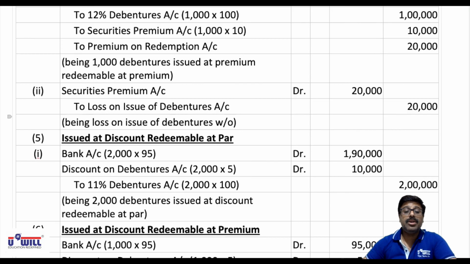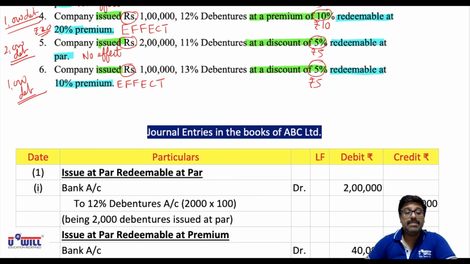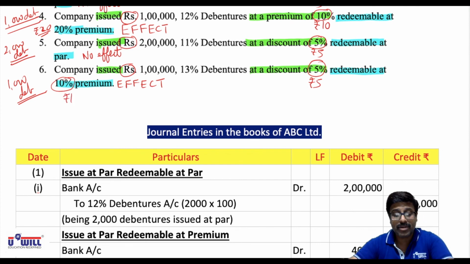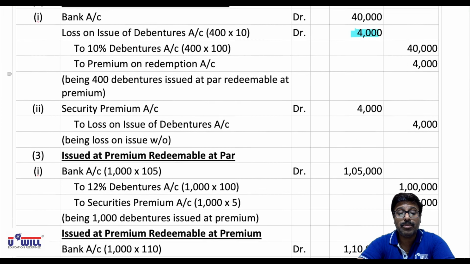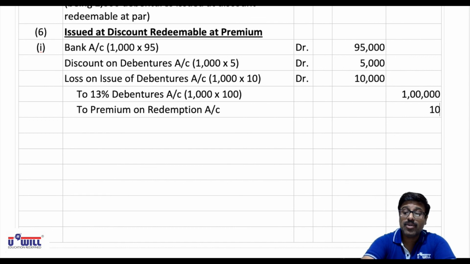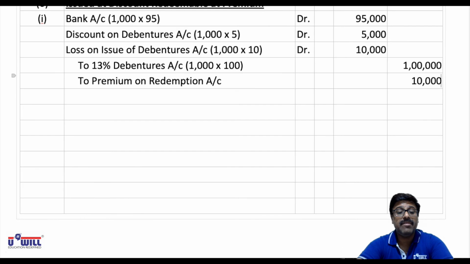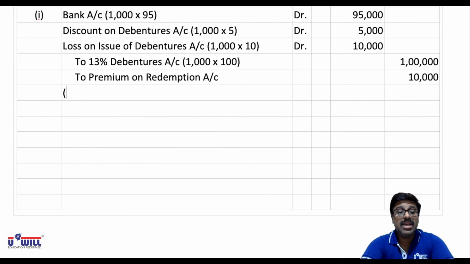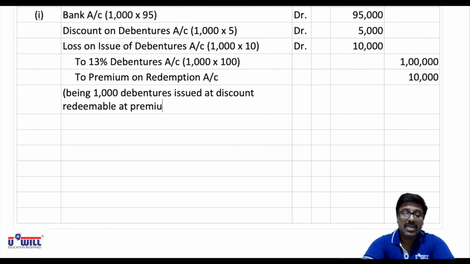Now what is the premium on redemption over here? 10% premium means 10 rupees on face value 100. 100's 10%, 10 rupees. So these 1000 debentures into 10 rupees of premium, the loss on issue and premium on redemption would be 10,000. So this way, if you pass two separate entries leaving one line in between, you'll never make a mistake. Being 1000 debentures issued at discount, redeemable at premium. Total is not to be done because these are all different situations.